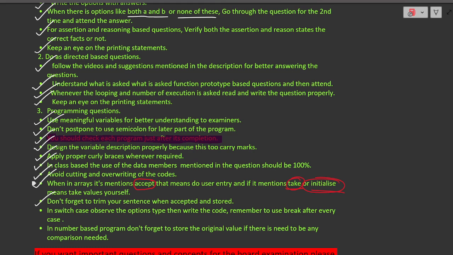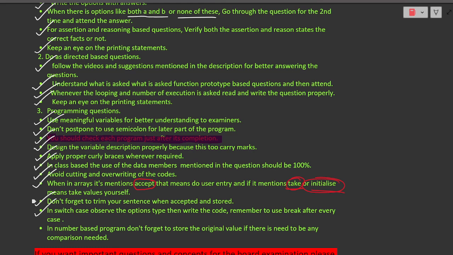You shouldn't be worried about it. If it is A option and B option, that means whatever option you need to accept from the user should be of char data type. And in all the cases you need to use the characters only. You should look at this very properly.